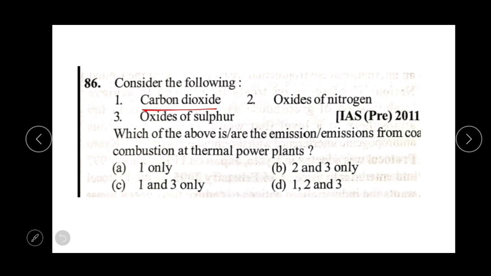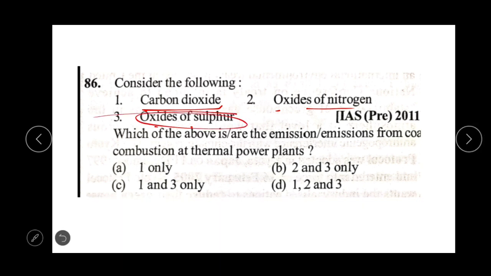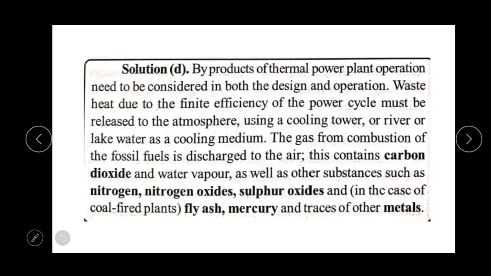Consider the following: carbon dioxide, oxides of nitrogen, oxides of sulfur. Which of the following are emissions from coal combustion at a thermal power plant? So carbon dioxide is emitted from coal combustion, as well as oxides of nitrogen, and oxides of sulfur also. So the answer will be D.